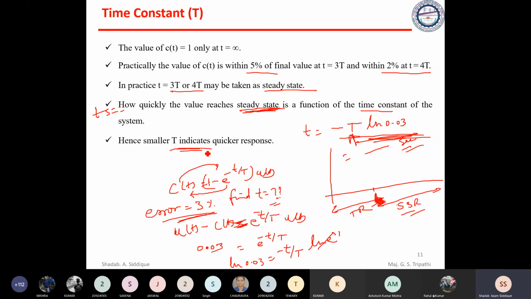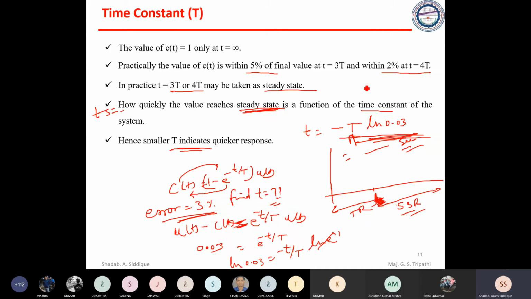The time constant you can define as the time required for a system to attain 63.2% of the output value. Oh, sorry, not 2% of the desired value. The time required for a particular system to attain 63.2% of the desired output, or 63.2% of the desired value. So that is the time constant. If the time constant is less, that means your response will be quicker.